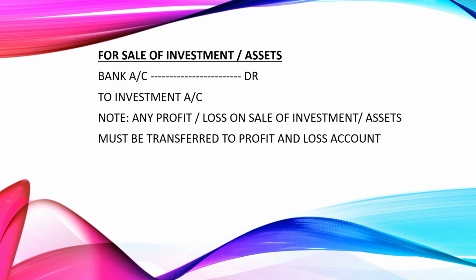If the investments or assets are sold, it might be sold at profit or at loss, so you have to see whether there is a profit or loss. As I have specified, any profit or loss on sale of assets will be transferred to profit and loss account.